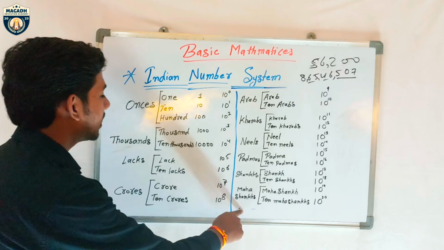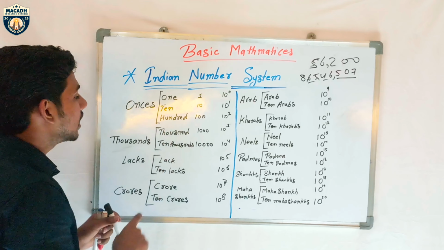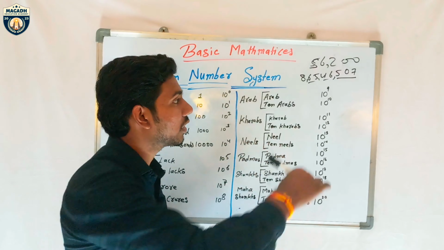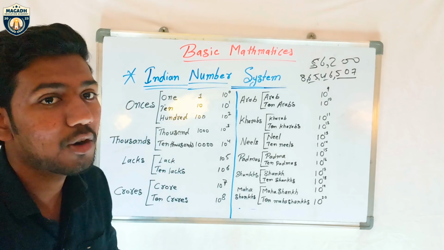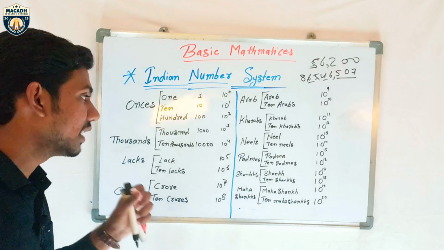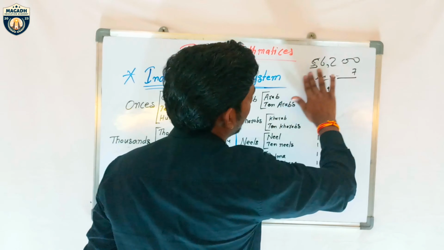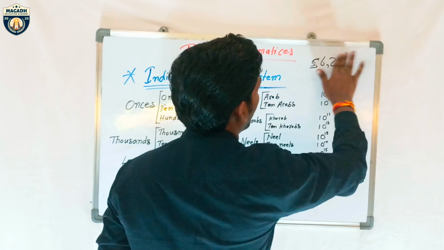Because of that, here we will write 3 digits, then after that 2 digits. Why do we put a comma after that? Because of the 3 digits, then after that 2 digits. Okay, I hope you understand this. Now let's take an example and see how much you understand.